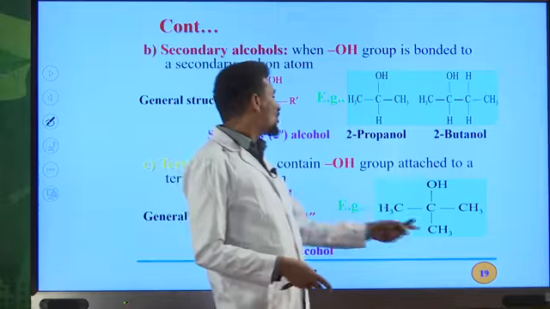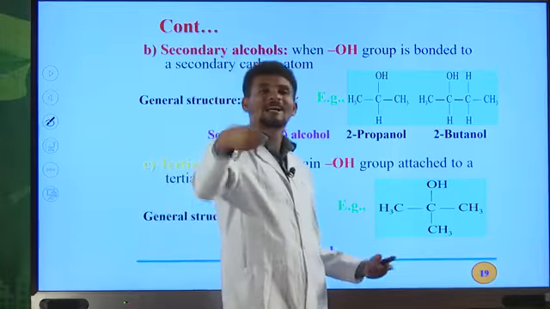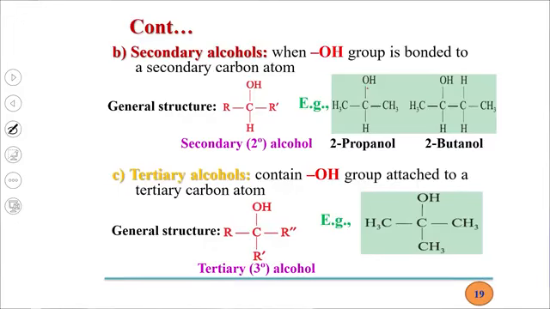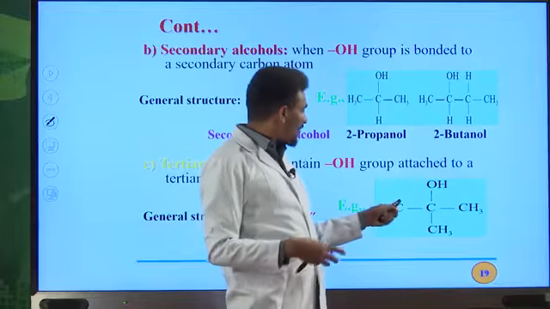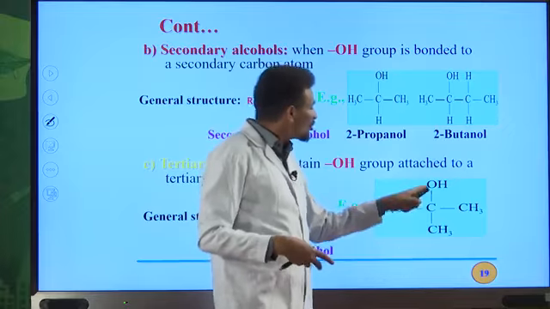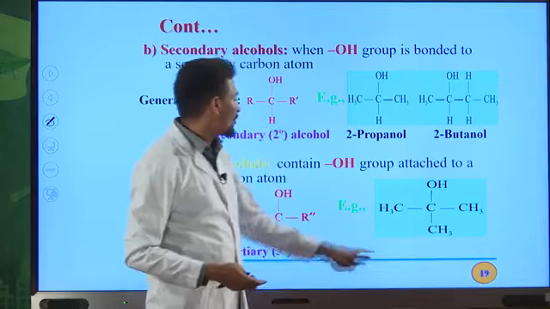Therefore, when you number from left to right, OH is on the second position. From right to left, it is also on the second position. So you can use either of the two. So 2-methyl, 2-propanol is the IUPAC name for this compound.